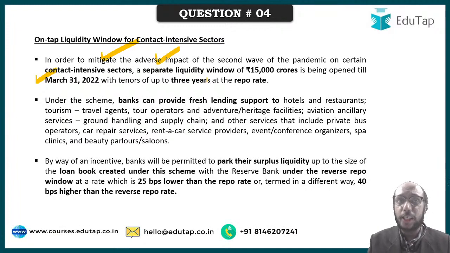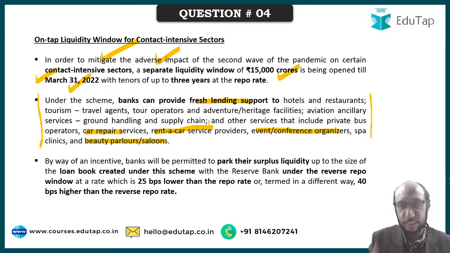So RBI has created a special liquidity window of 15,000 crores, whereby up till March 31, 2022, banks can borrow and lend for 3 years to these contact intensive sectors. So banks can provide fresh lending support to hotels, restaurants, tourism, and so on. But the important thing to note is that there is no mention of any tertiary hospital. They can lend to beauty parlors and salons, event conference organizers, spa clinics, rent-a-car service providers, car repair services. They can lend to all kinds of players, but they cannot lend to tertiary hospitals under this scheme.